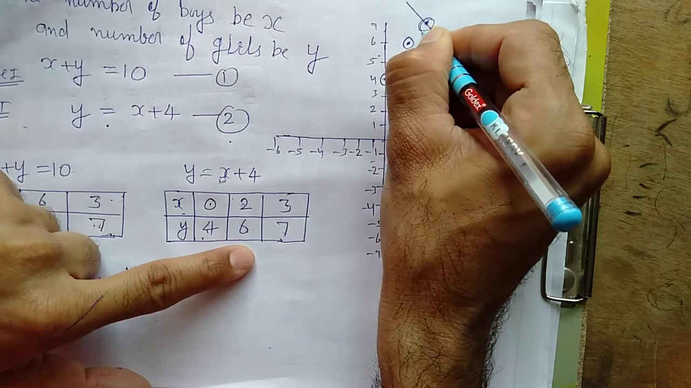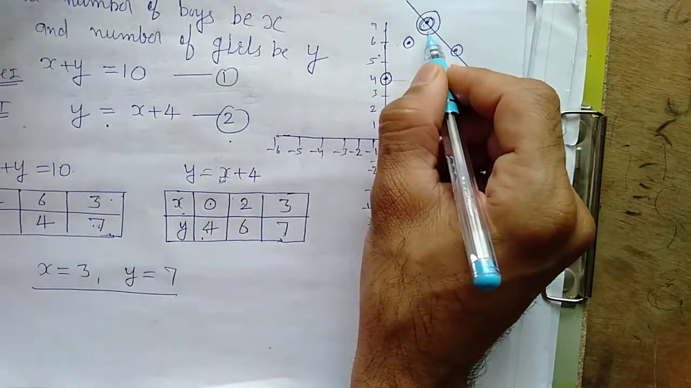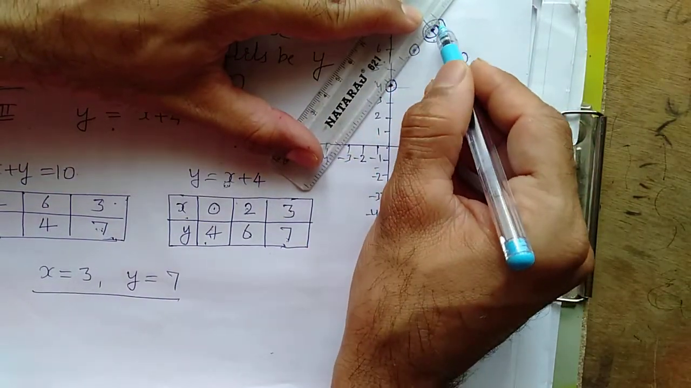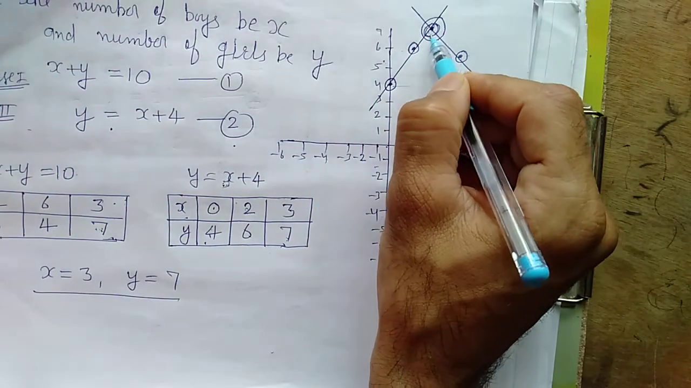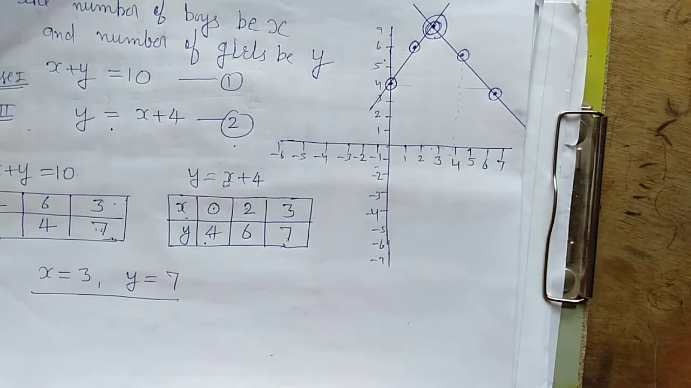See, the same point came again. We got it 2 times. This is the solution, right? Intersecting lines, and this is the solution. If we join them, again we will get a straight line, right? And this is the solution of these two equations. This is the way to solve.